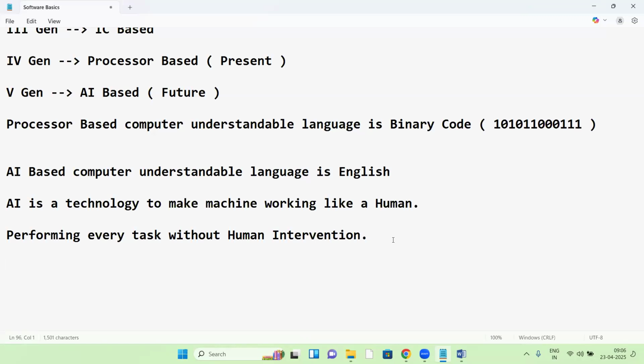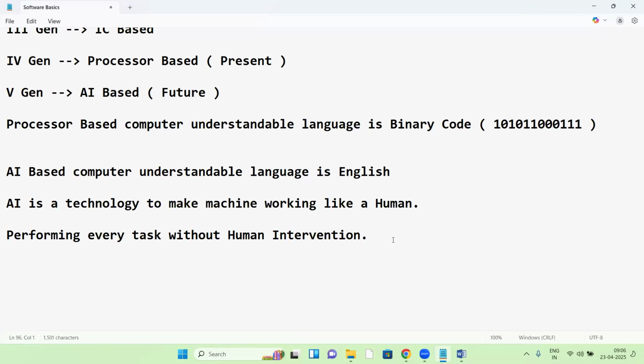Behind an AI machine, to process voice data or text data, it has to filter the data. A question is given, and as per the question, it has to filter the answer. For filtering, the backend uses Java, Python, and R. Using these languages, it processes and filters the data, gets the answer, and gives the reply.